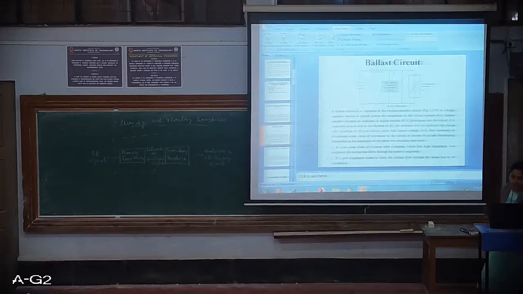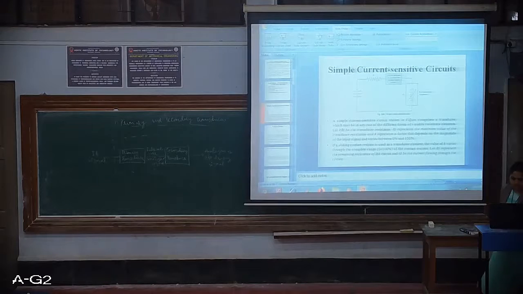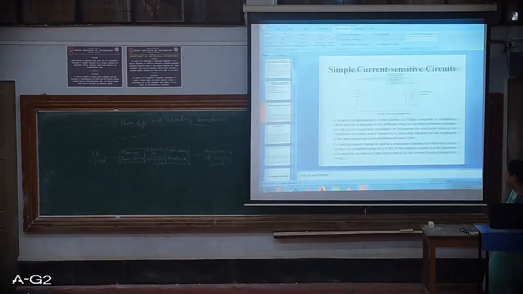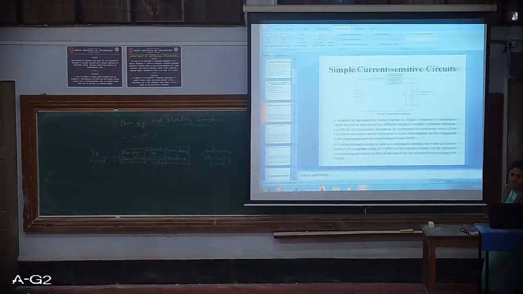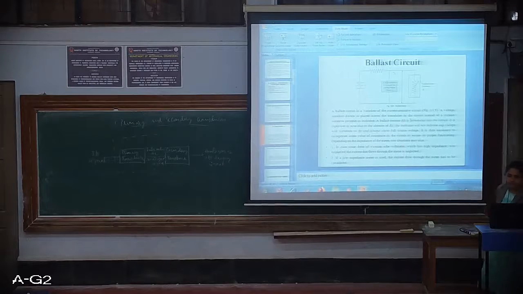Okay, so that is your ballast circuit. You can remember these two circuits by remembering whether a current indicator or a voltage indicator is used, and what the factor K is.